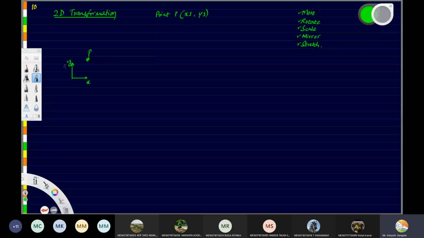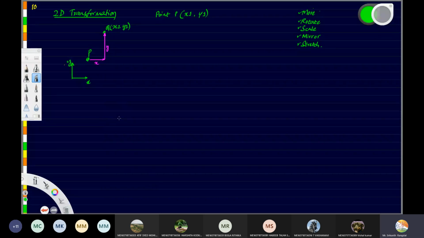Okay, so let me take the move transformation first. Fine. So if I want to do the move transformation on this, I have to move it by some distance in x direction, and then I have to move it by some distance in y direction. So this is the x direction, this is the y direction, and the final point that we get, let us call it q, and the coordinates of q, let us say, are x2, y2.